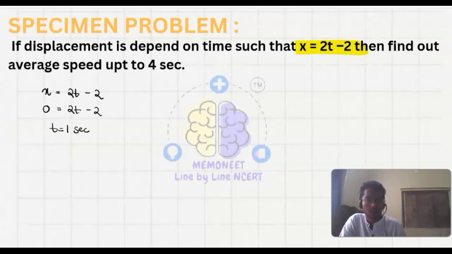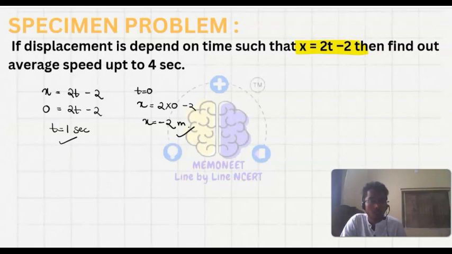And at the initial condition, what is the displacement when the time is 0? When we put t equals 0 in this expression, x is equal to 2 into 0 minus 2, that is x equals minus 2 meter. So in the initial condition the displacement is minus 2 meter, and at t equals 1 second the displacement is 0.